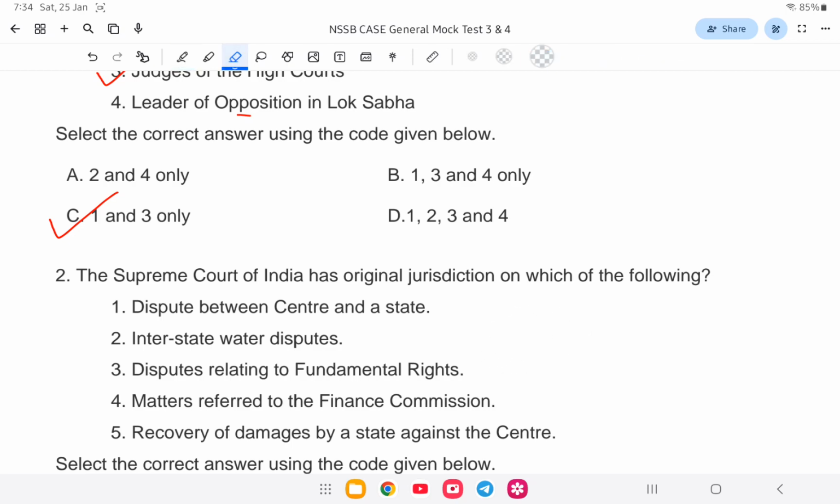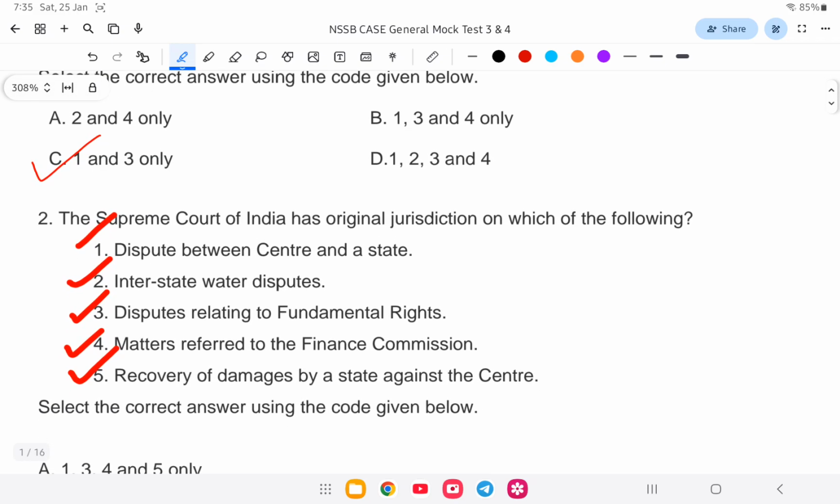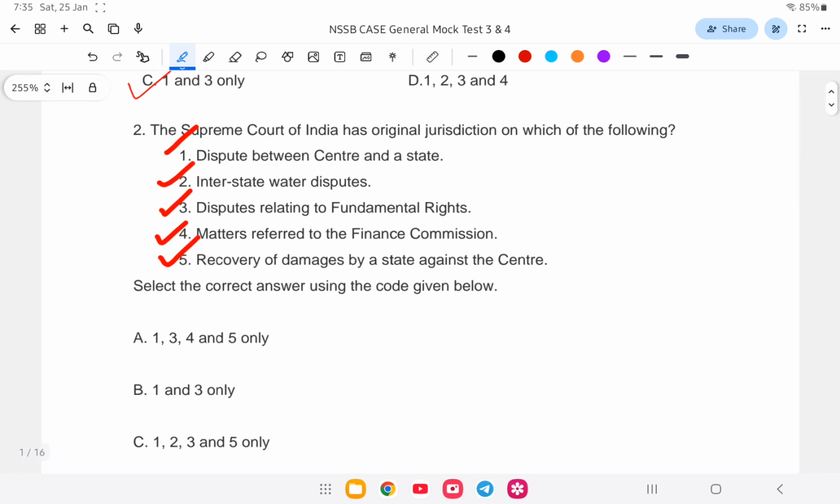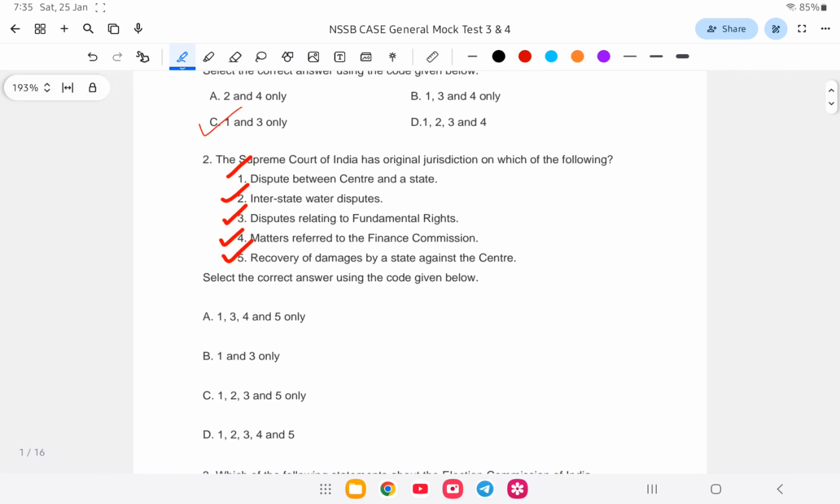The Supreme Court of India has original jurisdiction on which of the following? So Supreme Court la original jurisdiction to case, that is dispute between center and state, interstate water dispute, relating to fundamental rights, matters relating to finance commission, or recovery of damages by a state against the center. So Supreme Court la original jurisdiction to kundu gire. So is it A 1, 3 and 4, B 1 and 3, C 1, 2, 3, 5, and D 1, 2, 3, 4 and 5?